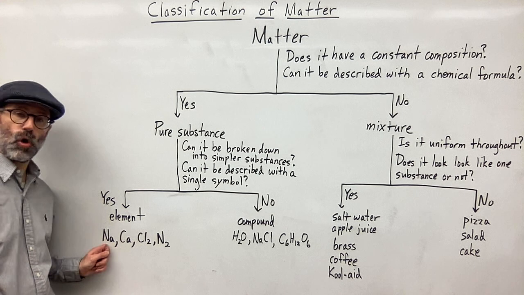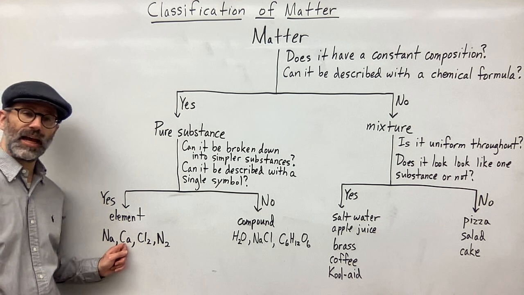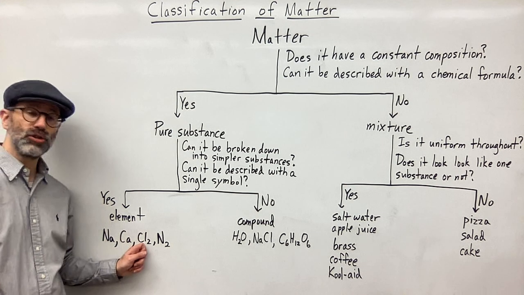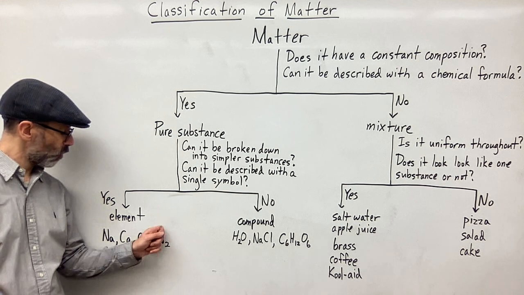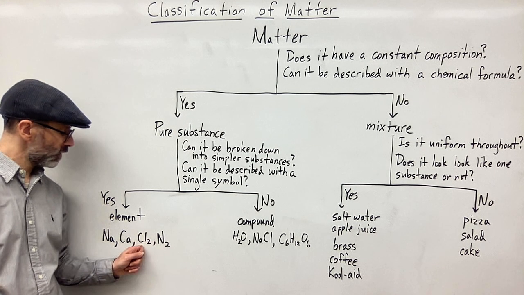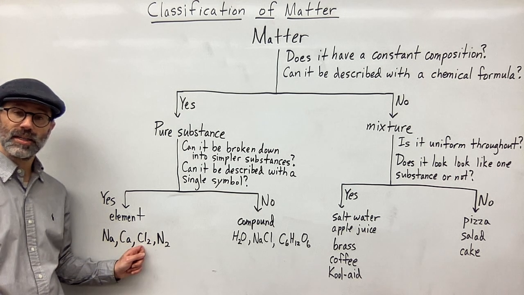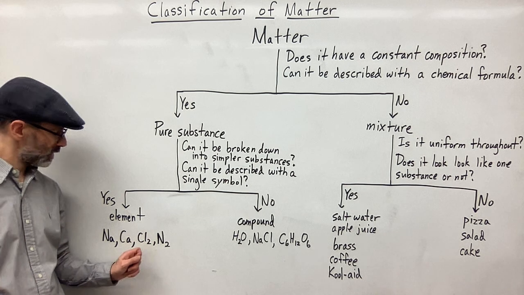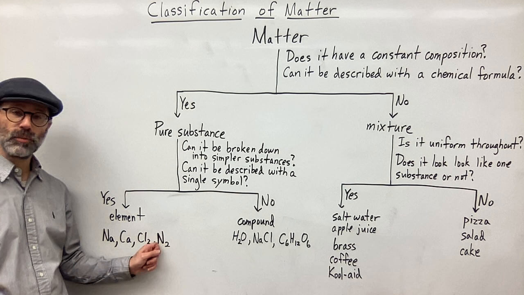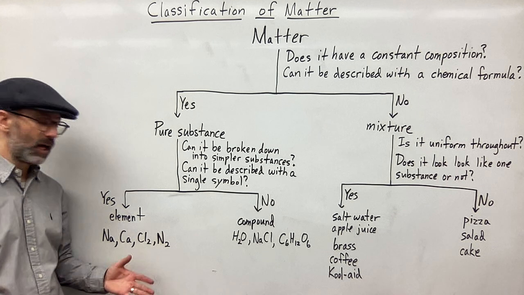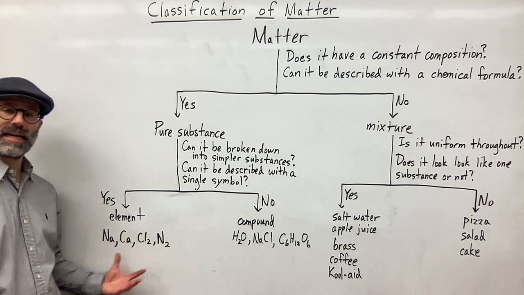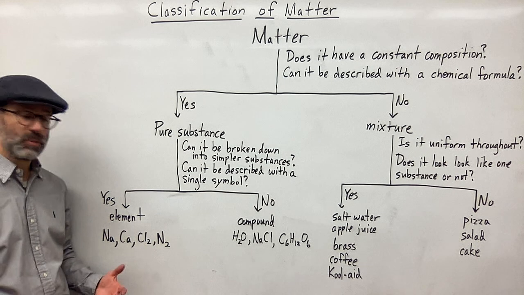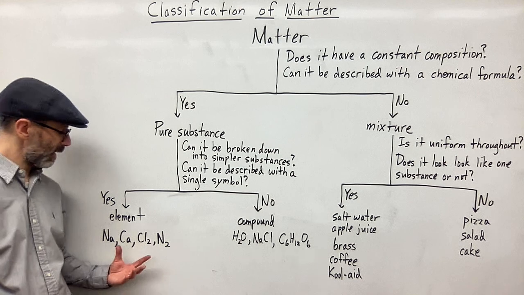So sodium, Na, calcium, Cl2, N2. Notice that these are molecules, but they're elements because they only have one type of symbol, the element symbol of chlorine versus the element symbol of nitrogen, nothing else. So these cannot be broken down into simpler substances because they're as simple as they can get.